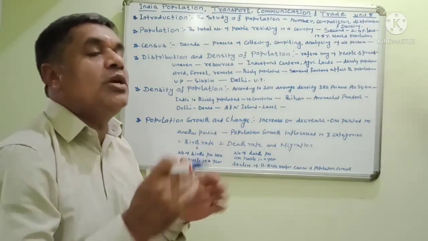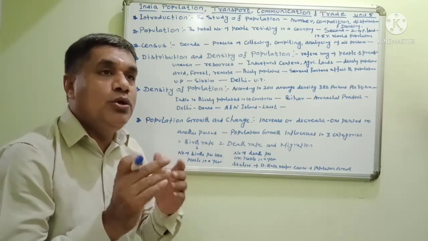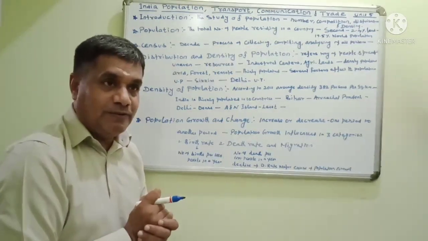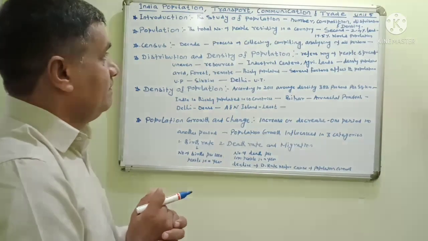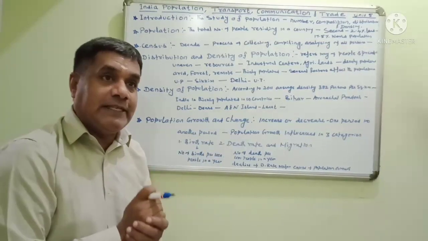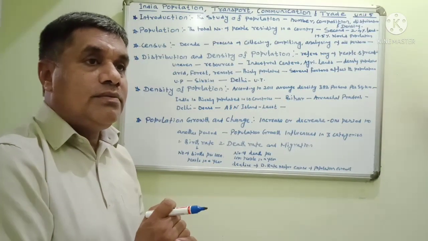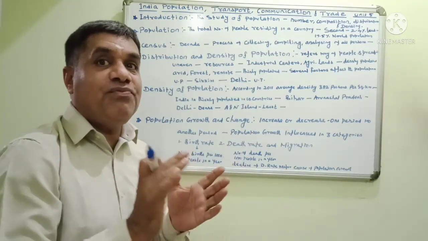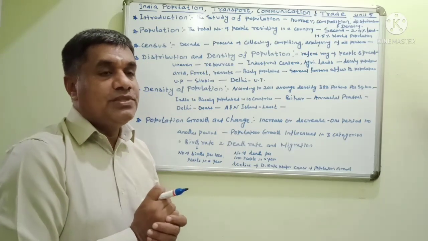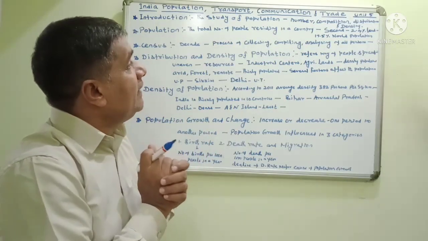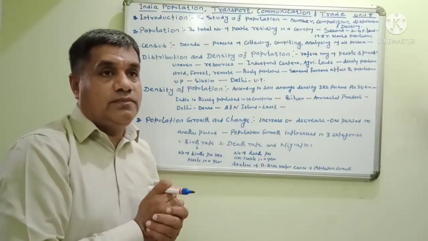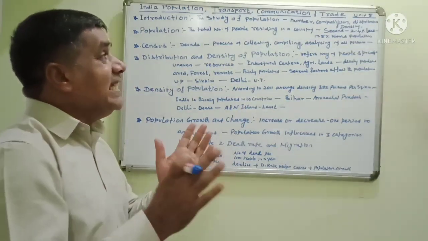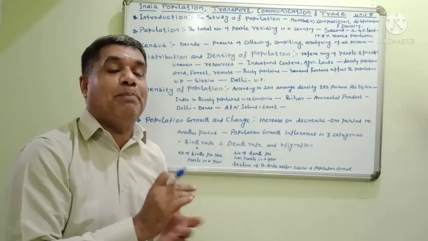Some areas have more and more population, some areas have low population. The composition also differs in each and every region, and so does the distribution of population. For example, in some areas the distribution of population is very high because of the fertility of the area. In some areas the distribution of population is very low because of infertile land. So the density of population is different in each and every place.